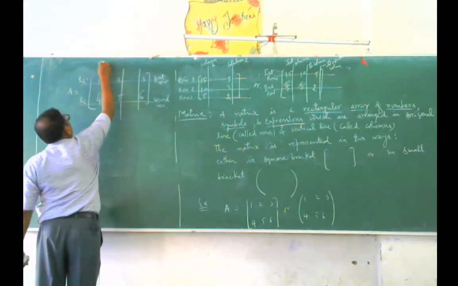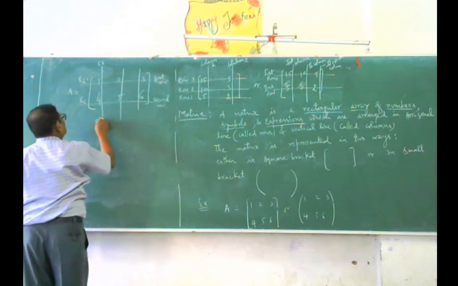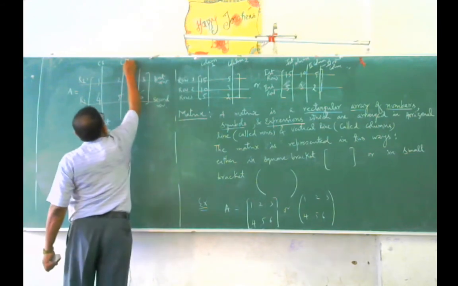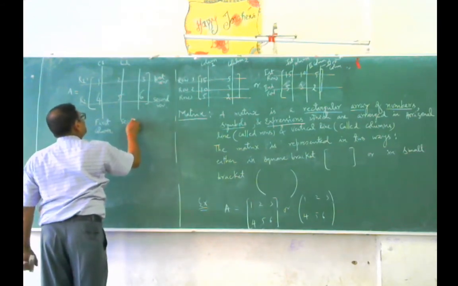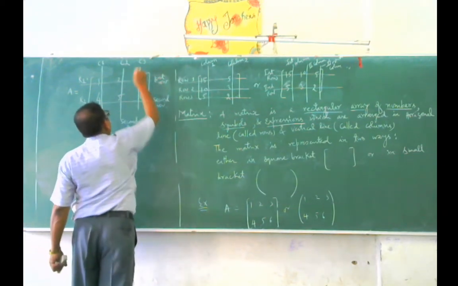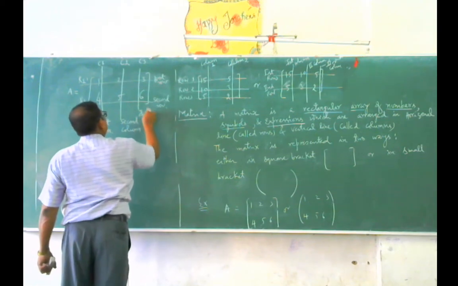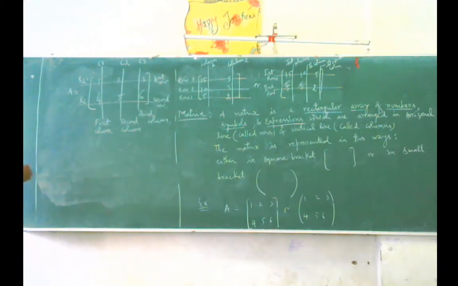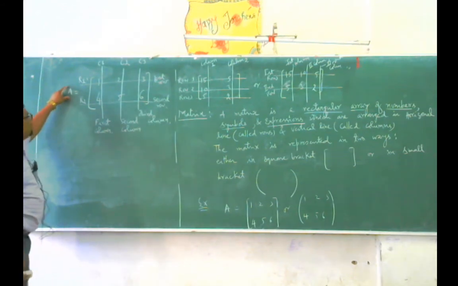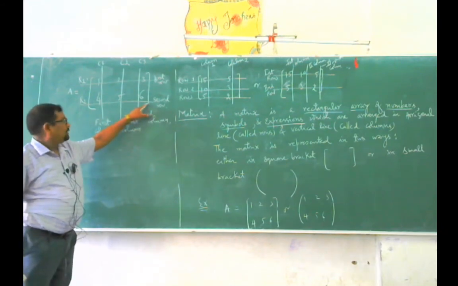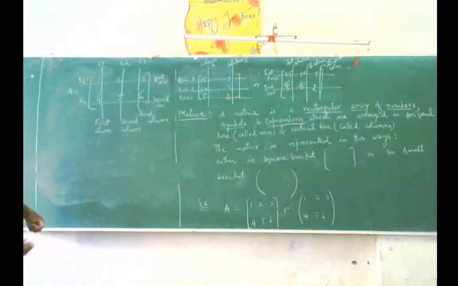This is called C1, the first column. This is called C2, the second column. This is called C3, the third column. So let me explain that this matrix has 2 rows and 3 columns.